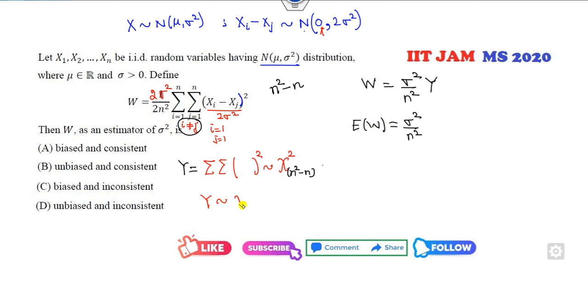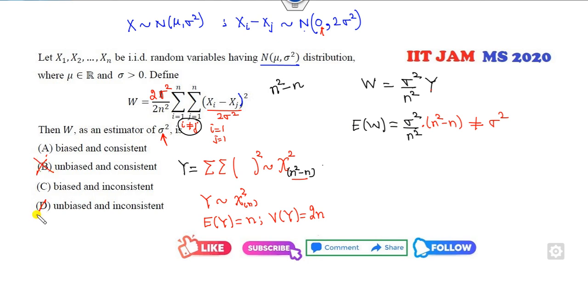If Y follows a chi-square distribution of n, then the expected value of the chi-square is n and the variance of the chi-square is 2n. So I can substitute the mean of Y, degree of freedom n square minus n, which is clearly not equal to sigma square. This means W is a biased estimator.